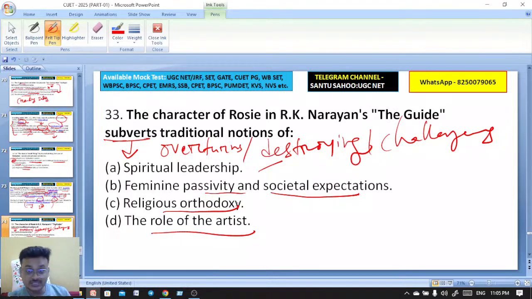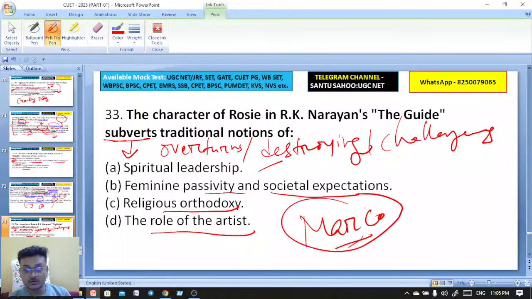Here you see that The Guide. So we have Roji. Roji is actually the wife of Marco. Marco is Italian, who is from Italy. He has come to India with his wife Roji. He was doing his PhD actually, Marco.